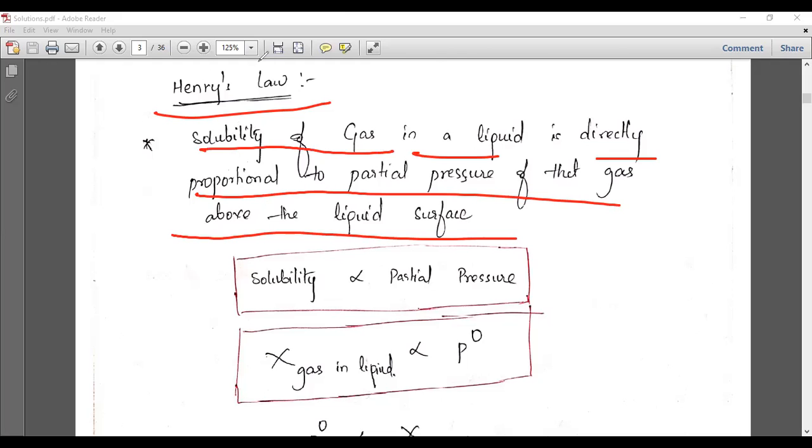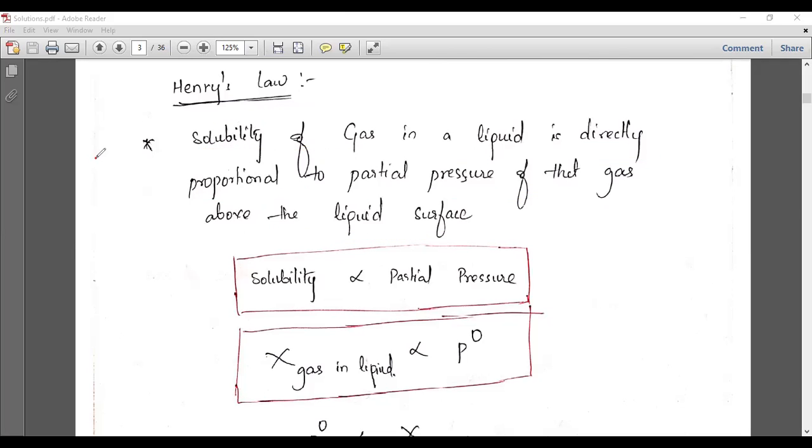So we have to understand that if you increase the pressure, the solubility will definitely increase. That is the point you should remember.